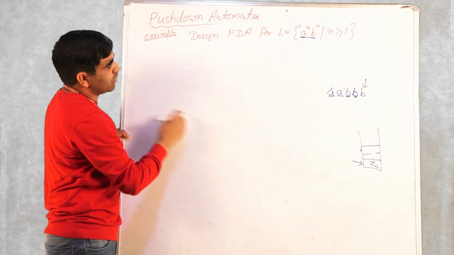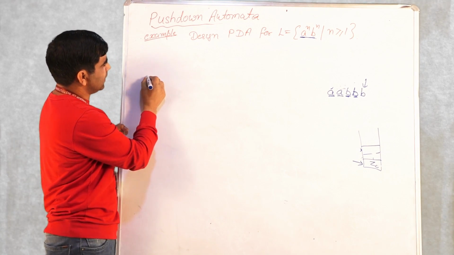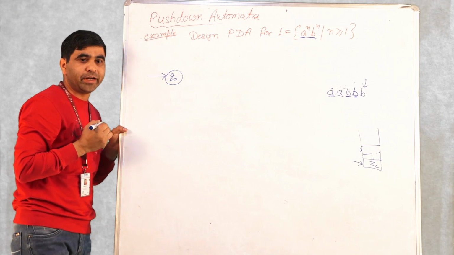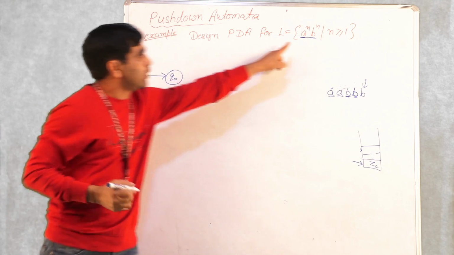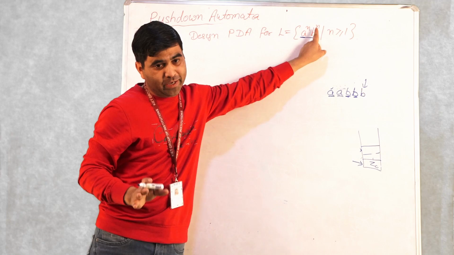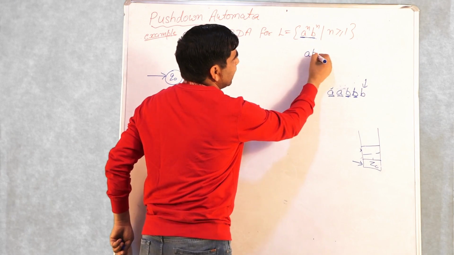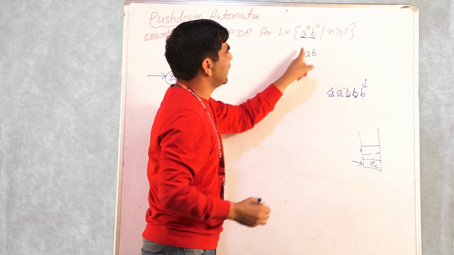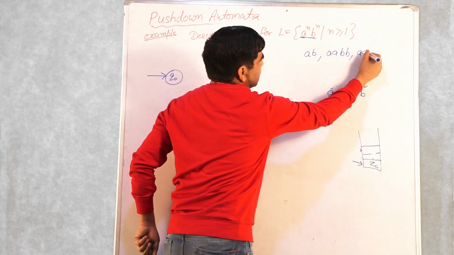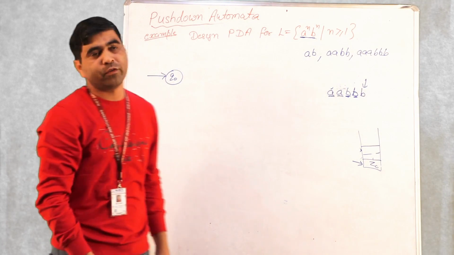Okay, let's draw the transition diagram for this PDA. On the initial state Q, because n is greater than or equal to 1, I am expecting at least one A. The smallest string which belongs to this language is AB, when n is equal to 1. Otherwise it is AABB, otherwise AABBB, and so on. Equal number of A's followed by equal number of B's.